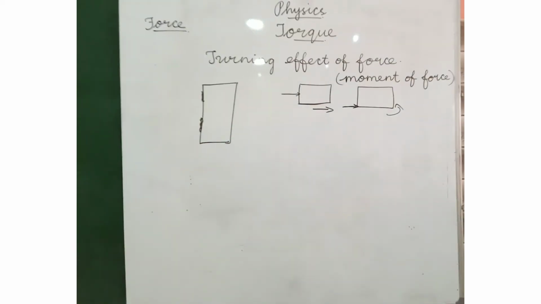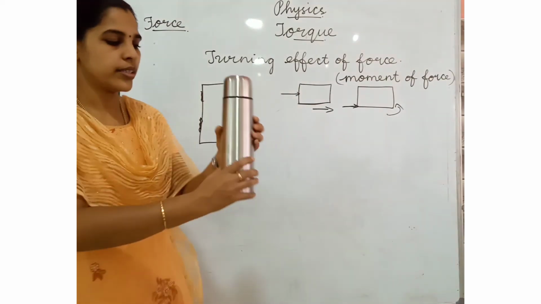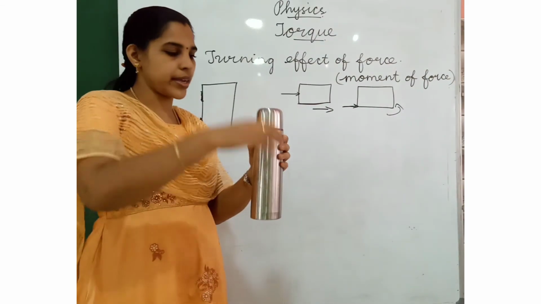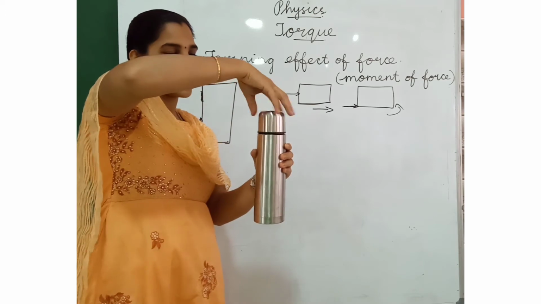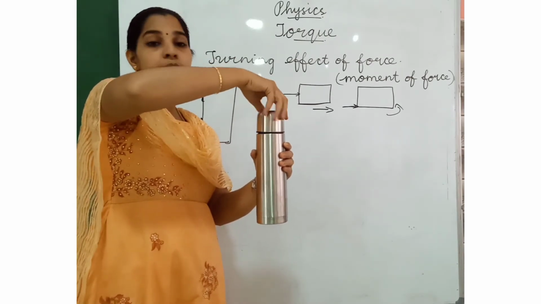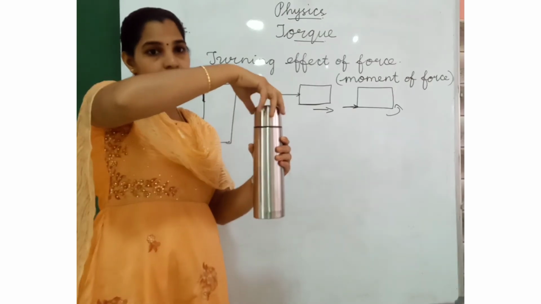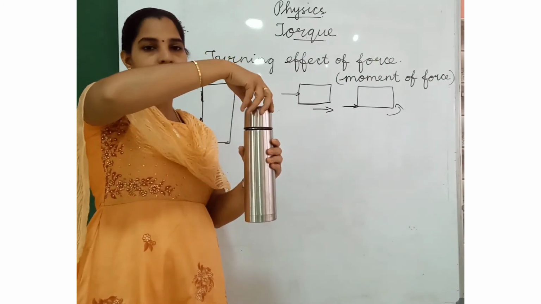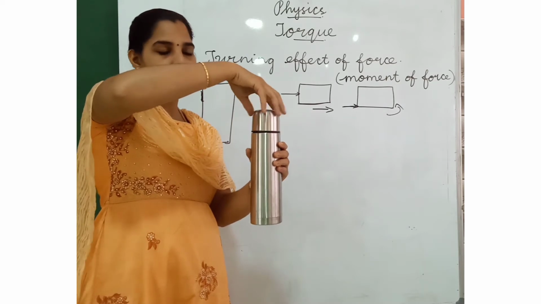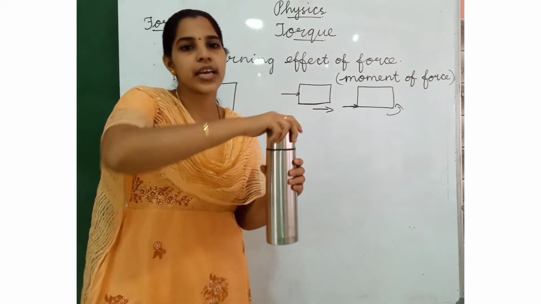Another one is the water bottle. When we apply the force, the lid will be turned. So this is the turning effect of force.